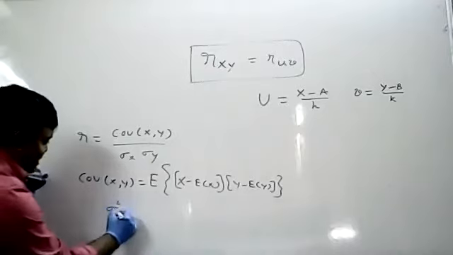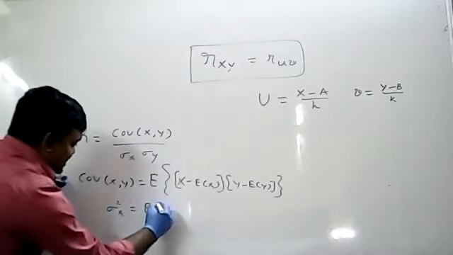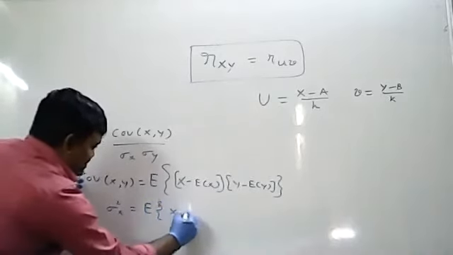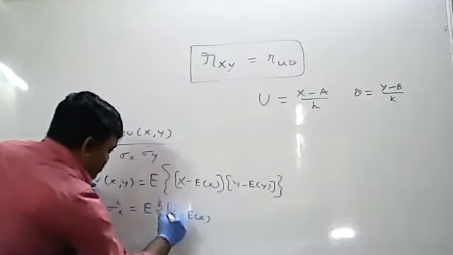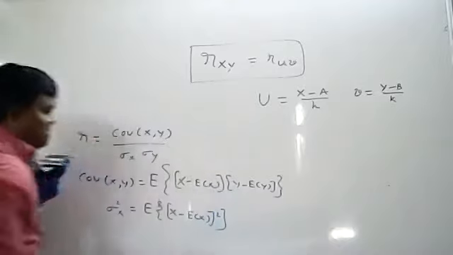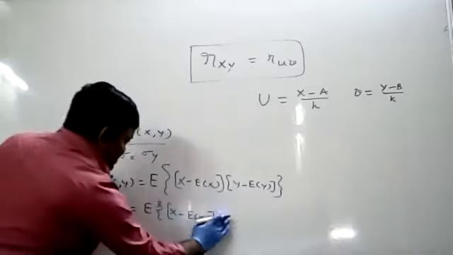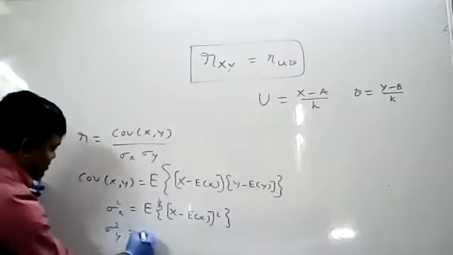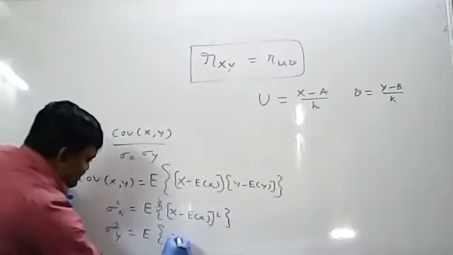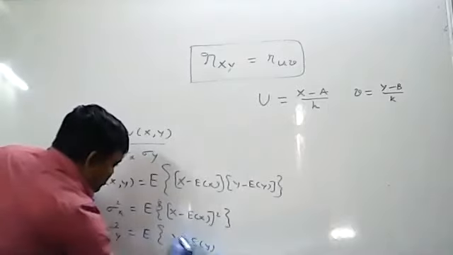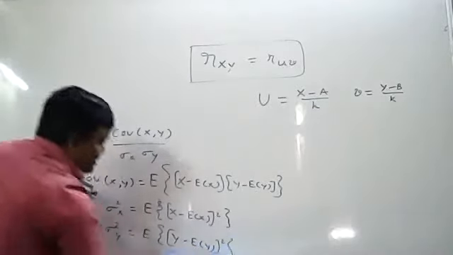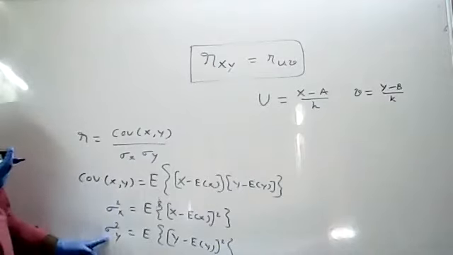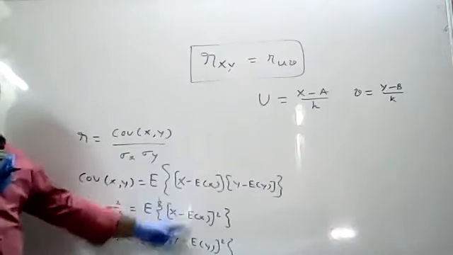Next, what is the sigma square x formula in terms of expectations? Expectation of (x minus expectation of x) whole square. So this is the formula for sigma square x. And what is the formula for sigma square y? Similarly, sigma square y equal to expectation of (y minus expectation of y) whole square. So these are the covariance of xy formula, sigma square x formula, and sigma square y formula in terms of expectations.